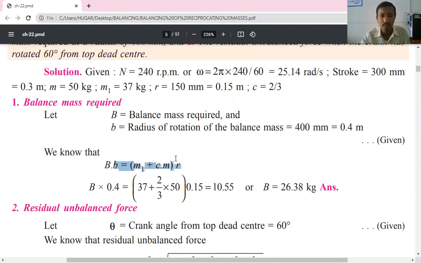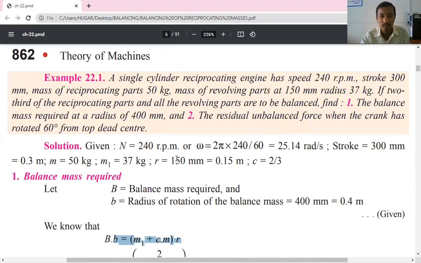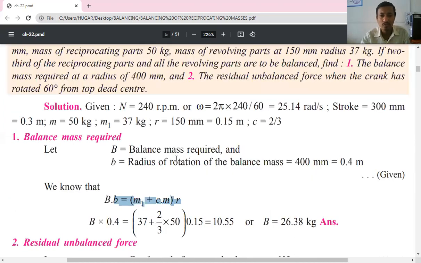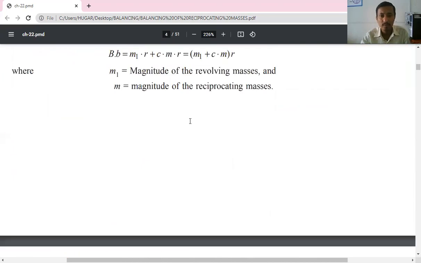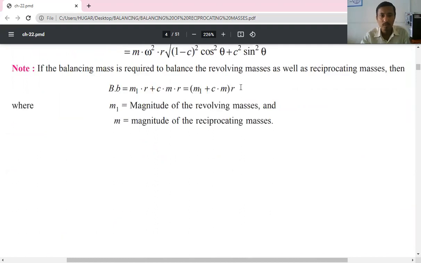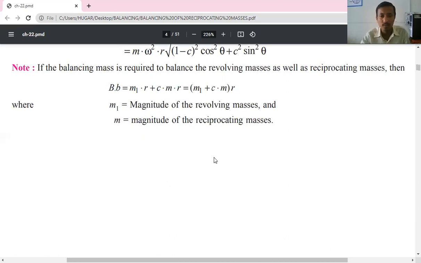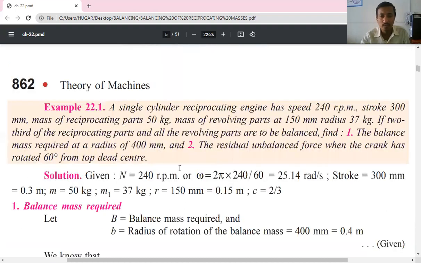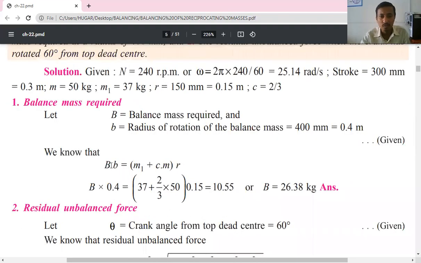By using this equation, we can easily solve this problem, that is, find the balancing mass.